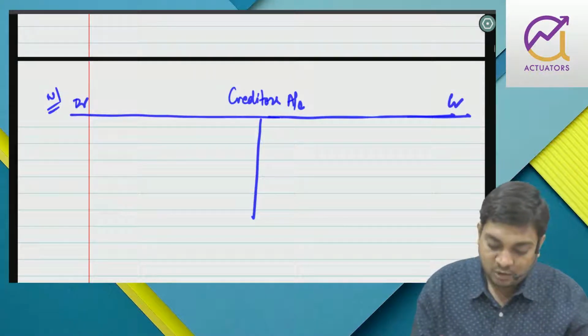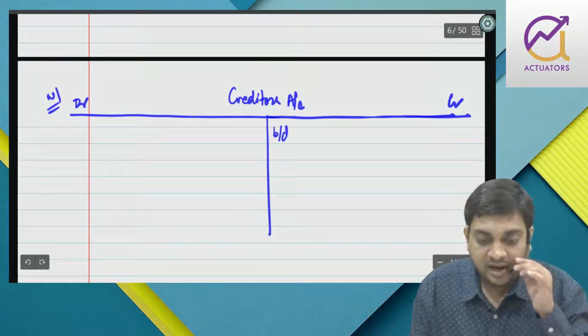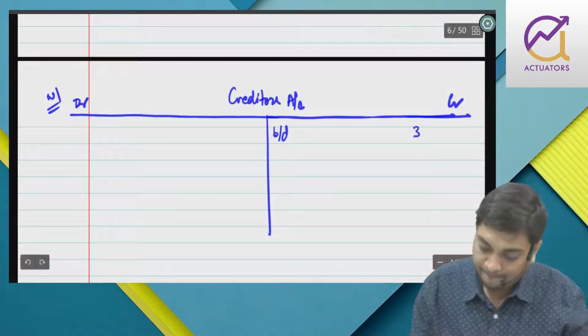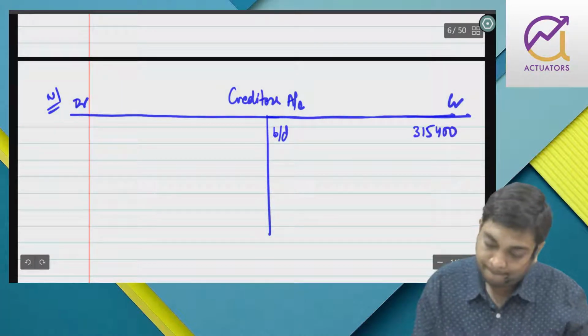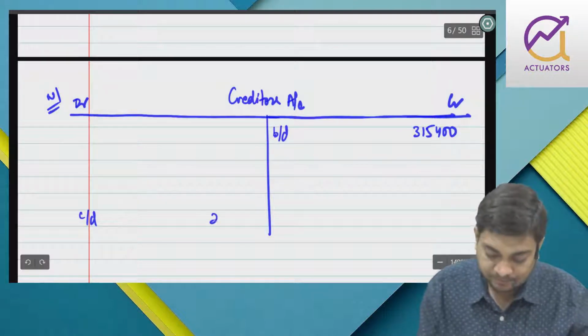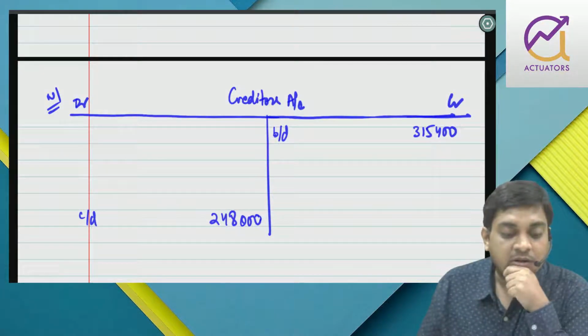So what was creditors opening balance? The creditors opening balance is 315,400. What is the closing balance? 2,48,000. Now cash and discount credited to debtor, it will not come.